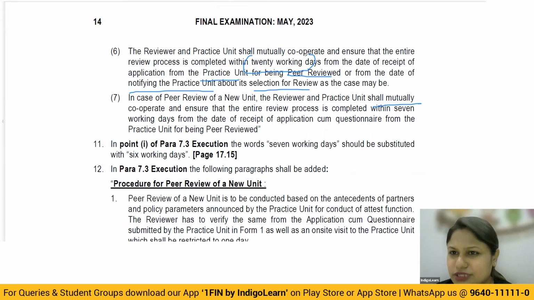That means we have understood 2 things. One, you suo motu apply, or two, by the intimation of the board, you have to apply for peer review. So any which way the timeline is given to you, within 20 days of this particular application, the peer review process has to be completed.